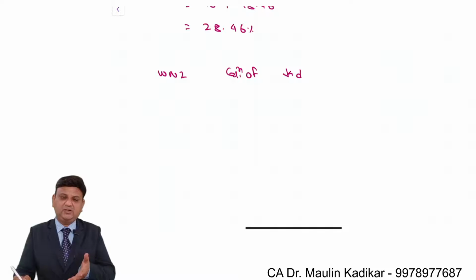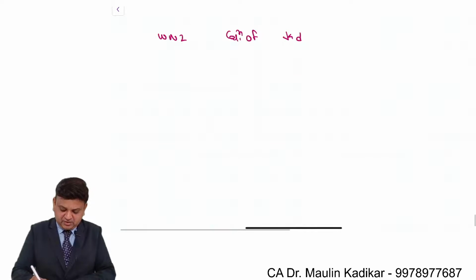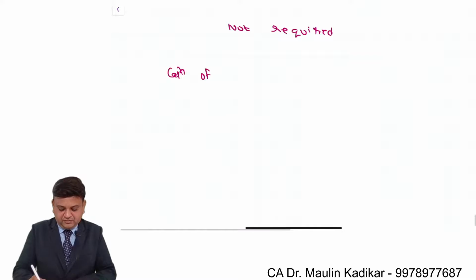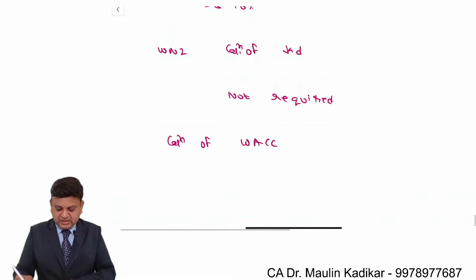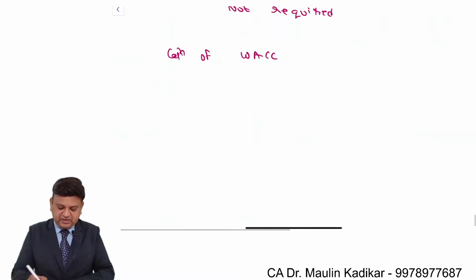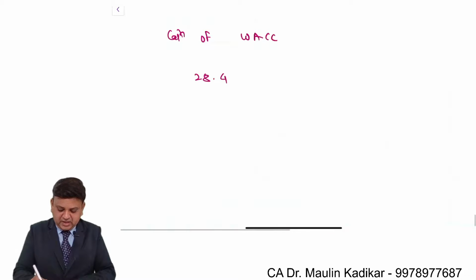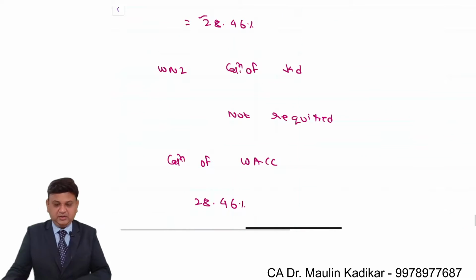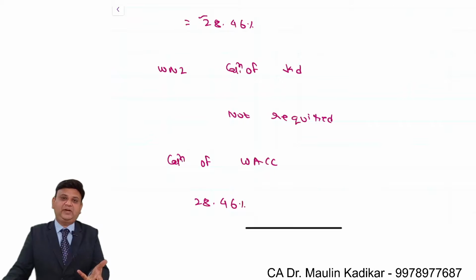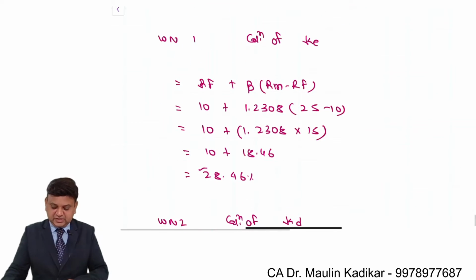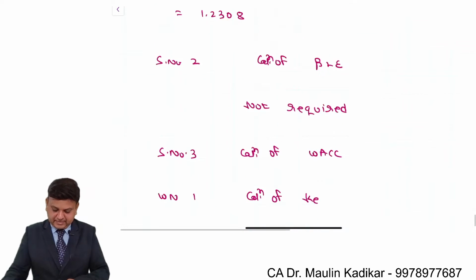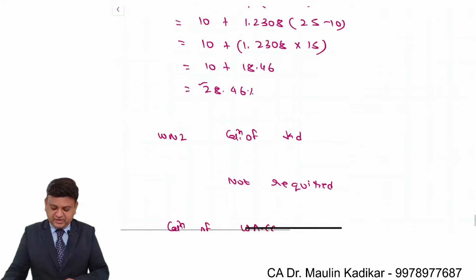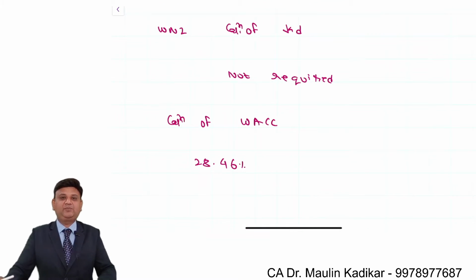As such, like the first working, it is not required. Why? Because we are going to have only and only equity financing. So calculation of WACC, we understand it is 28.46. The reason is very simple: there is only one source of finance, equity. So whatever is the cost of equity itself is the weighted average cost of capital, 28.46%.